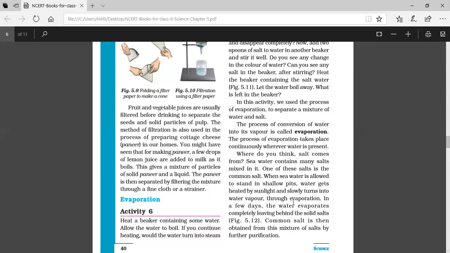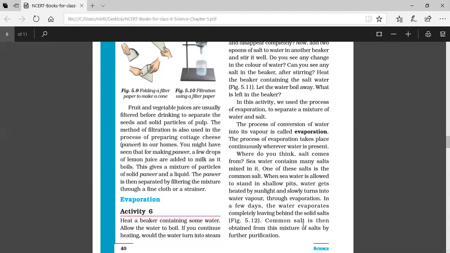And from there, the salt will be collected and taken to factories. There it will be purified and packed in packets, and we will be getting that salt from the shops. So the common salt or the salt that is used for cooking is manufactured from the salty seawater.